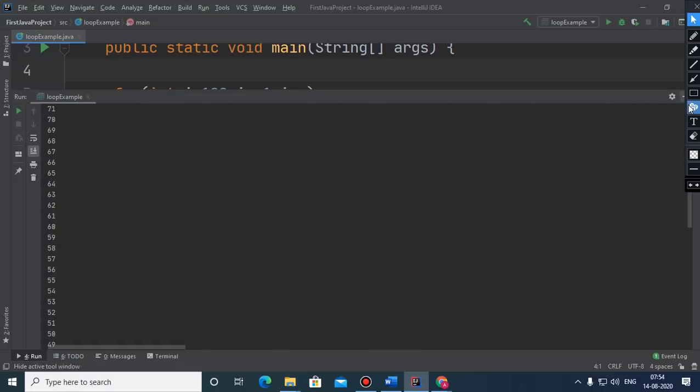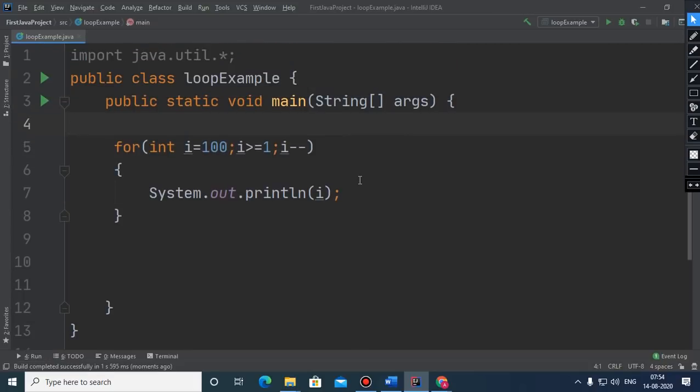This is how. And always remember that this loop will execute till this given condition is true, and whenever this given condition becomes false, the loop will terminate.